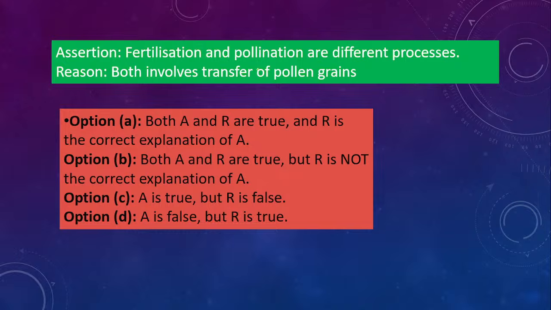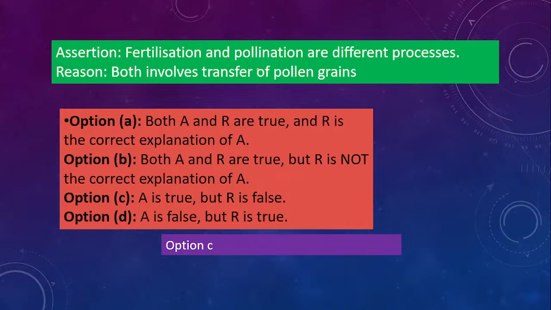Next one, fertilization and pollination are different processes. Reason, both involve transfer of pollen grains. So here what will be the answer? Option C again. A is true, R is false. Both fertilization and pollination are different processes. They are not the same process.